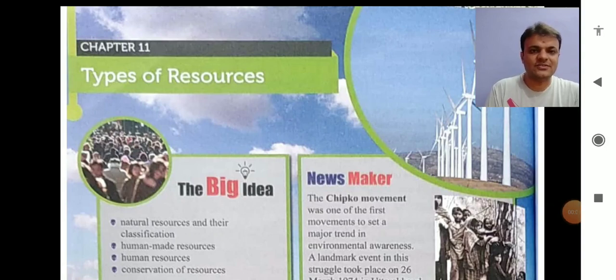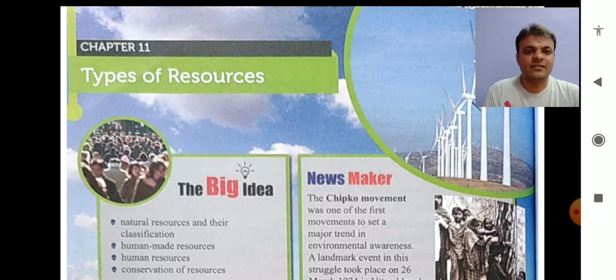Hello dear students, today we are going to discuss chapter number 11, that is types of resources. Here the word resource, what is the meaning of resource? It is very simple. Anything that can be usable by us is called resources. Anything we can use for one or another task is called resources.